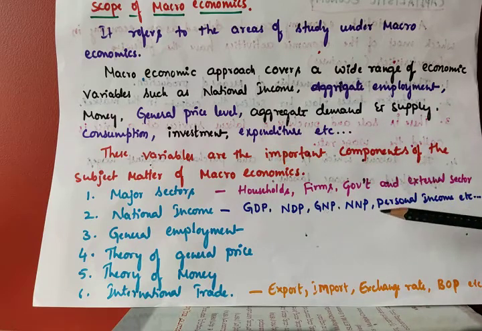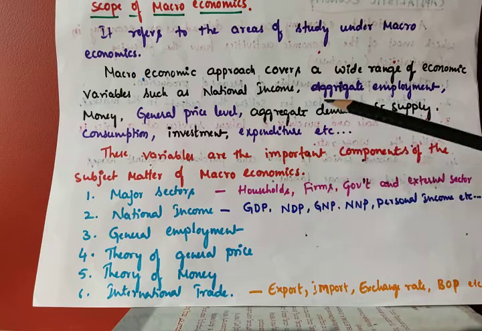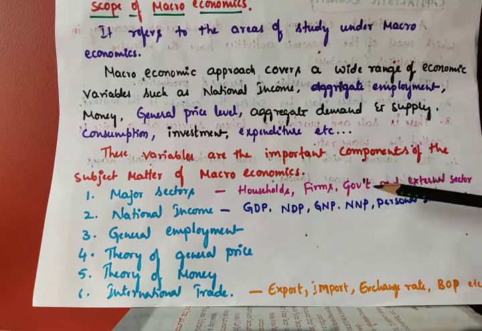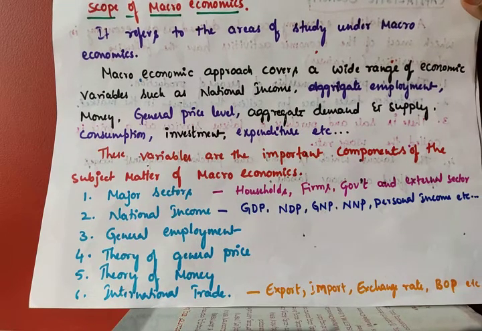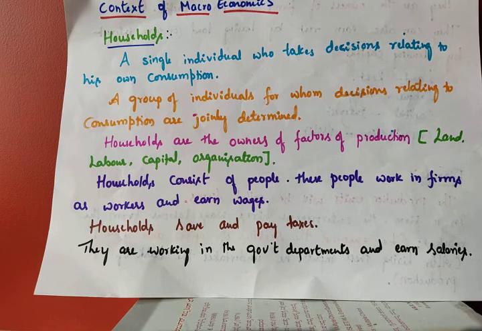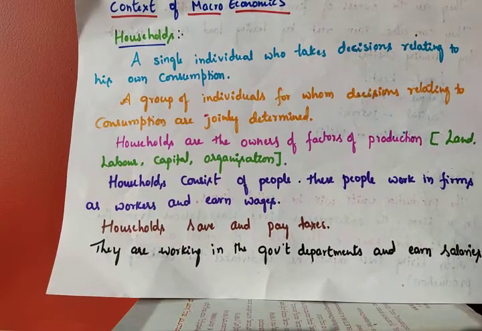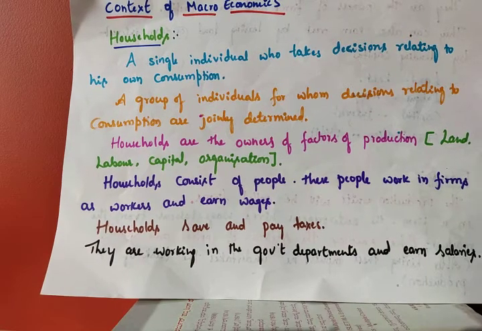Now we have to discuss one by one what is the meaning of households, firms, government and the external sector. These are called the context of macroeconomics. The context of macroeconomics is nothing but explaining the major sectors of an economy. So what are the major sectors of an economy, especially in macroeconomics? Households, firms, government and the external sector.